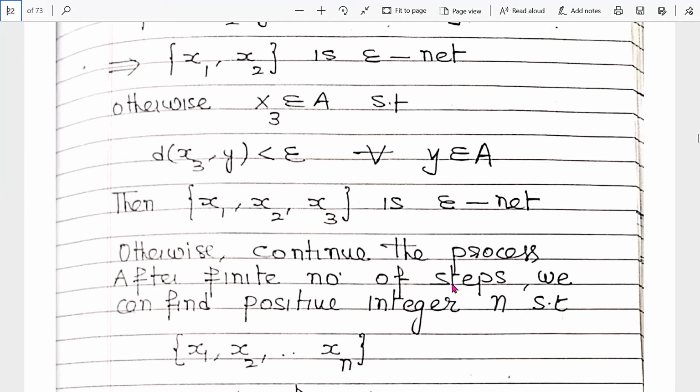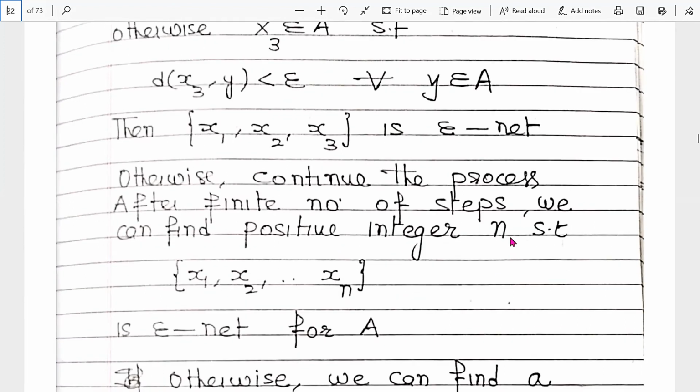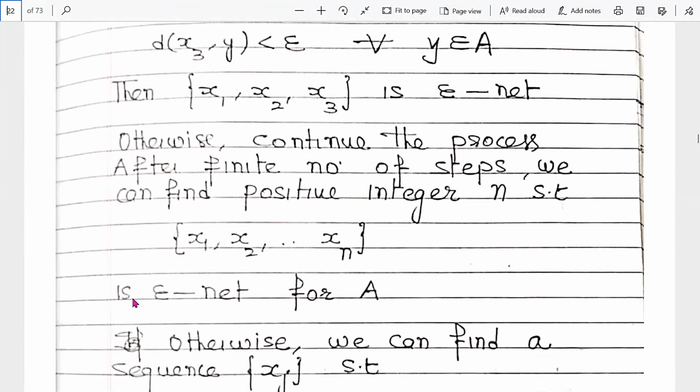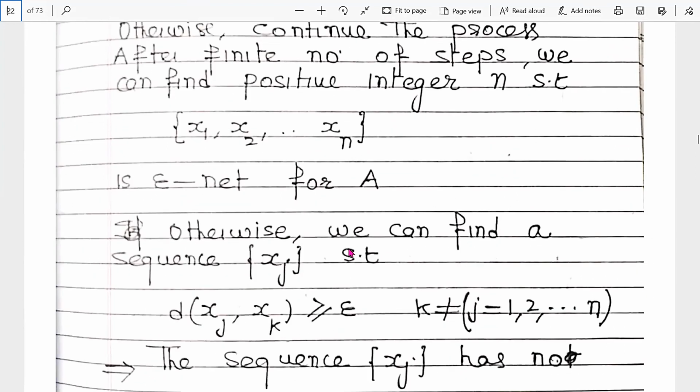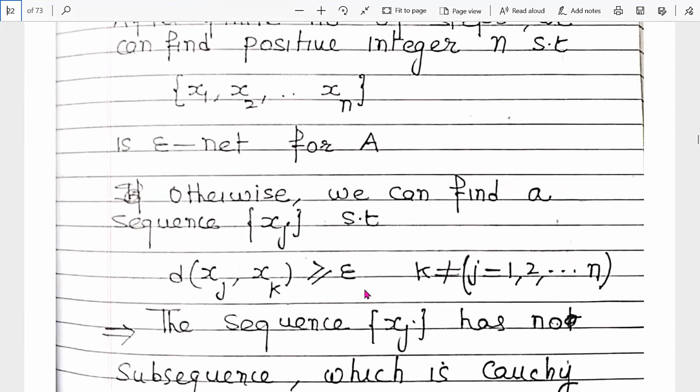After a finite number of steps, we can find a positive integer n such that x1, x2, up to xn is an epsilon net for A. In this case, A is contained in these finite balls. Otherwise, we can find a sequence xj such that the distance between xj and xk is greater than or equal to epsilon, where k is not equal to j.